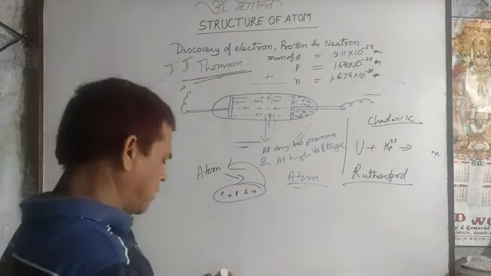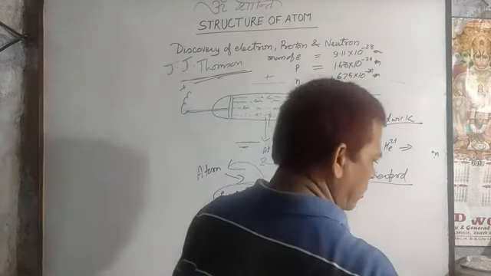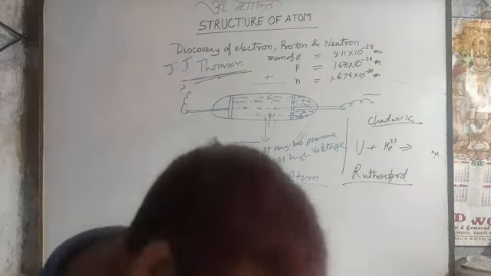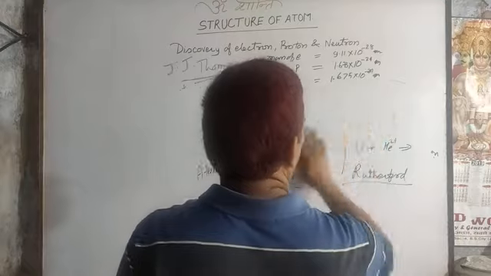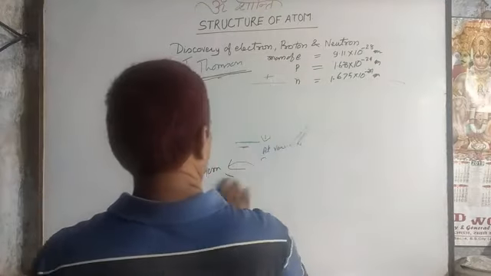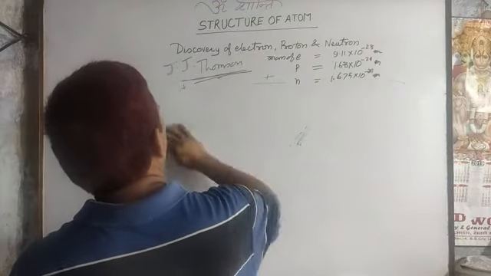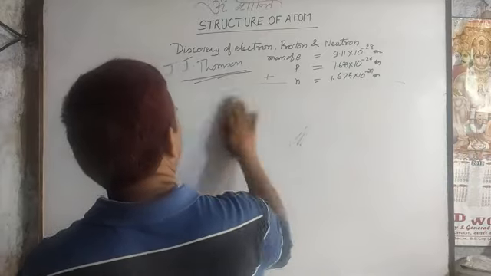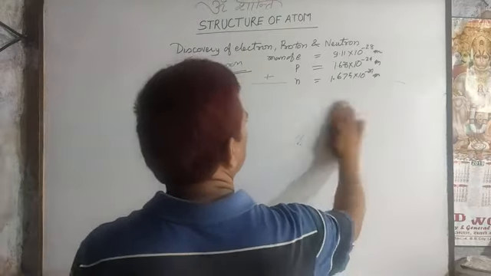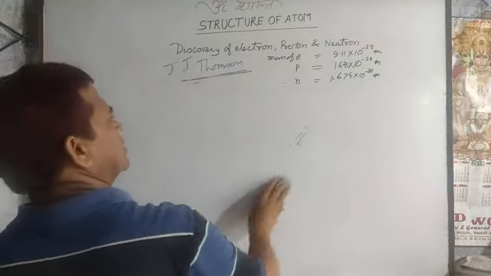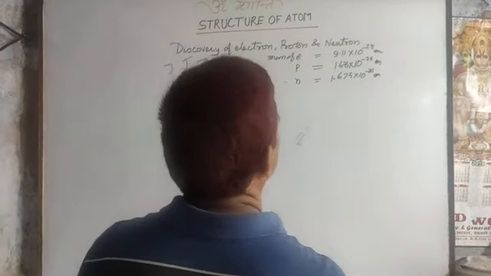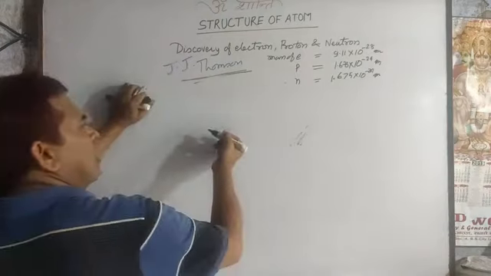And how did it become possible to find the mass of the electron? The mass of the electron is 1/1870 times the mass of hydrogen. The hydrogen atom is lighter, but the mass of the electron is of very least value, negligible.